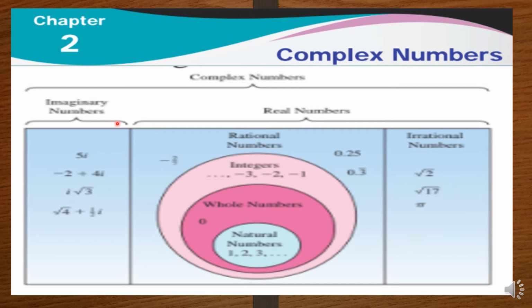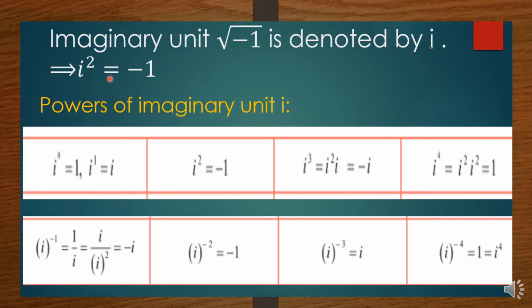Then imaginary numbers. Imaginary numbers means here we will have the i term. i means root of minus 1, whose value we don't know, so it is only taken as i. So in imaginary numbers we will have the i term. And complex number means all these numbers together are taken as the complex numbers. Generally, complex numbers are of the form a plus ib, where a and b are real numbers. The imaginary unit, that is root of minus 1, is denoted by i. So i square, when we square this root of minus 1, becomes minus 1. So the i square value is minus 1.